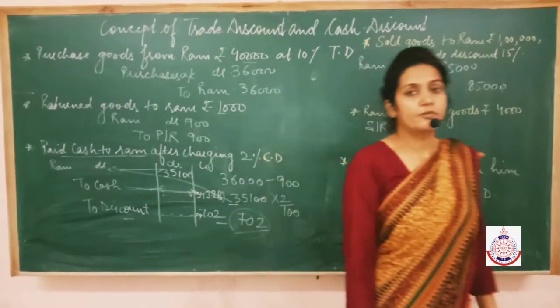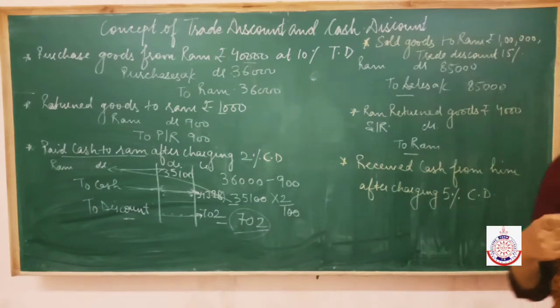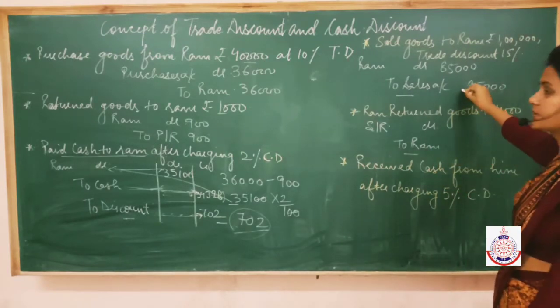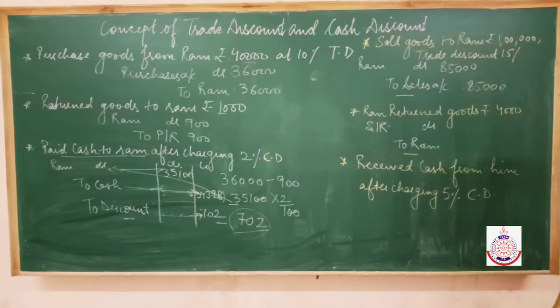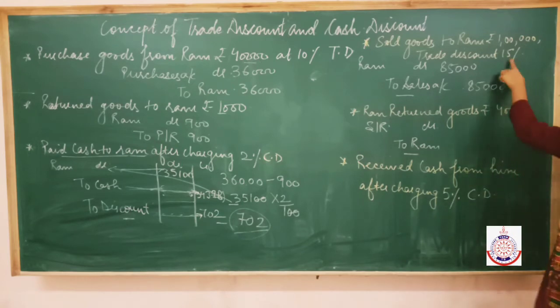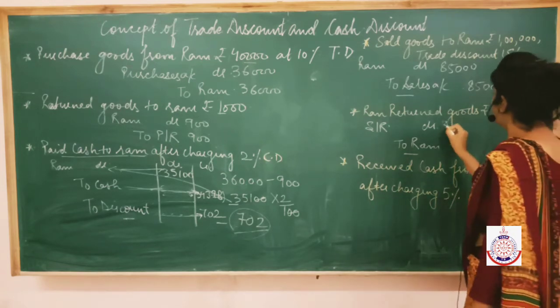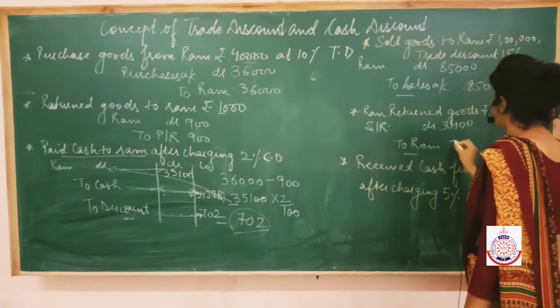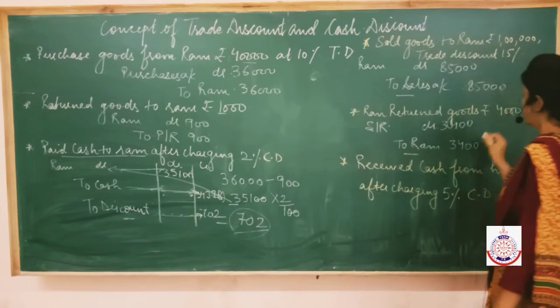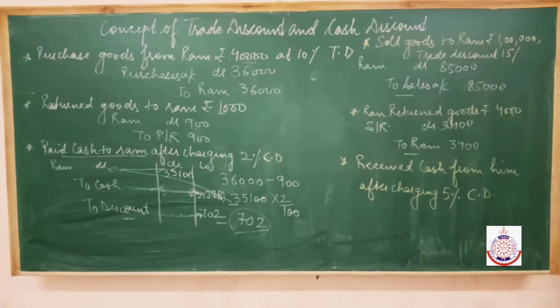Now again the logic will remain the same. When we sold goods to Ram, we gave him trade discount. Now again trade discount we have to charge. 15% of 4,000 is, tell me how much? 15% of 4,000 is 600. So subtract here, it will be 3,400. Check, is it clear to you or not? Check everybody.